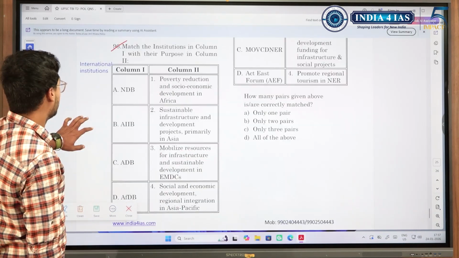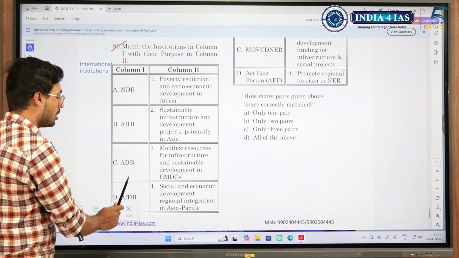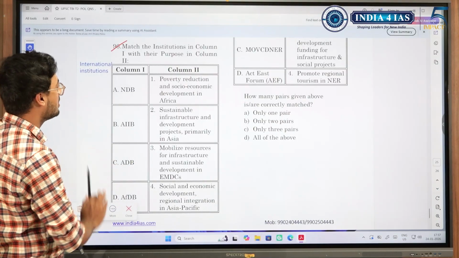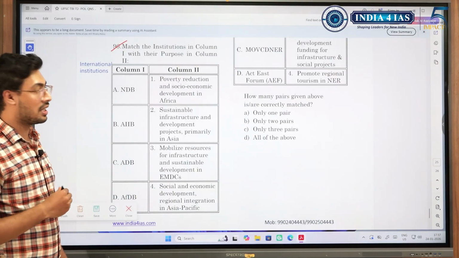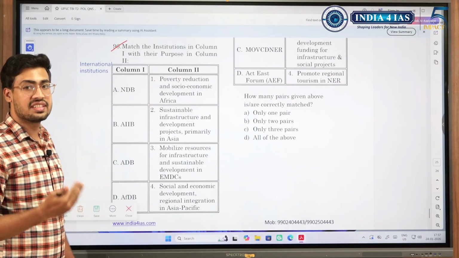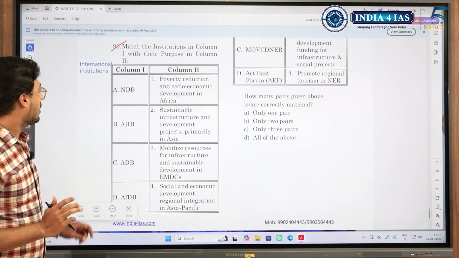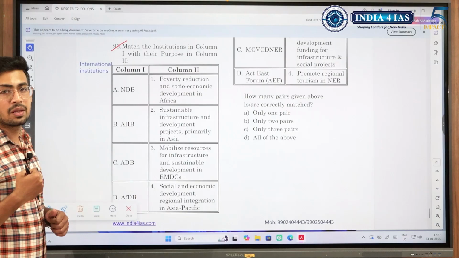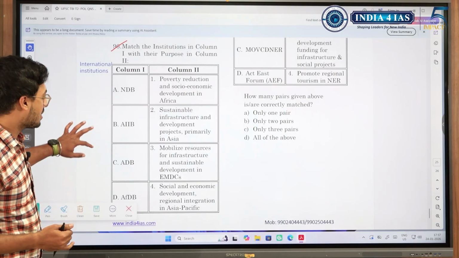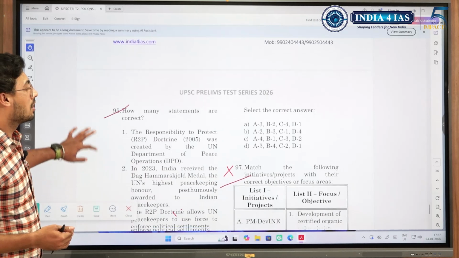Even here, NDB, AIIB, Asian Development Bank and African Development Bank, this is a part of static, but I wanted to tell that international institutions are very important. If some country joins NDB, then that is in news, then we can expect a question. Be it NDB or any other international organizations like BRICS, BIMSTEC. So these are the things which we need to be aware of, because these are asked recurrently in UPSC Prelims.